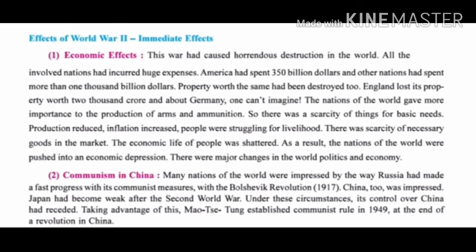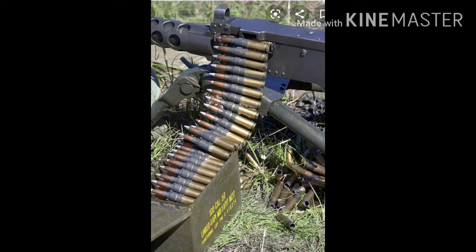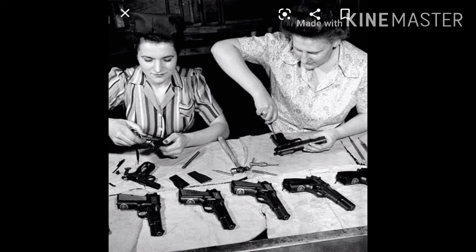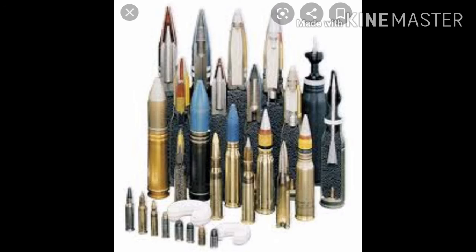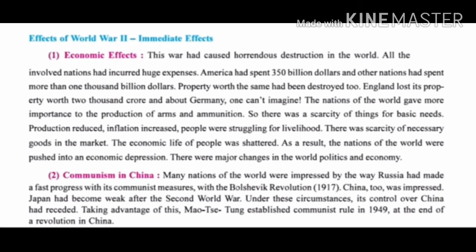The nations of the world gave more importance to the production of arms and ammunition. As you have seen earlier, the production of ammunition was there, it means they were making the guns and the spears and all these things which were used in the war. So they did not produce other things. So there was a scarcity of things for basic needs because the production was stopped. Obviously there would be scarcity.